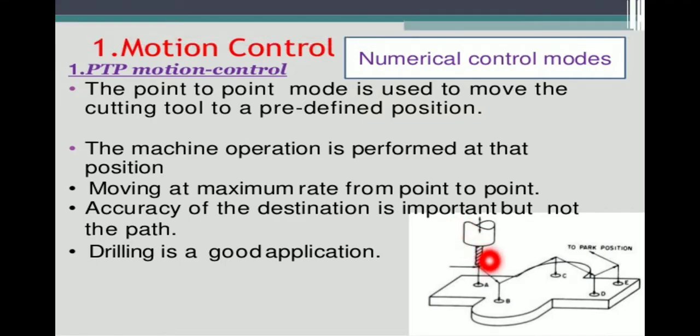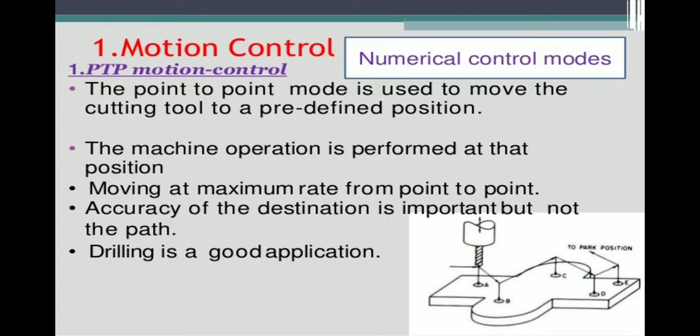This is point A, point B, point C, point D, point E. These are the different points, where different pin locations are inserted and operations are performed on that product. So it has different positions.